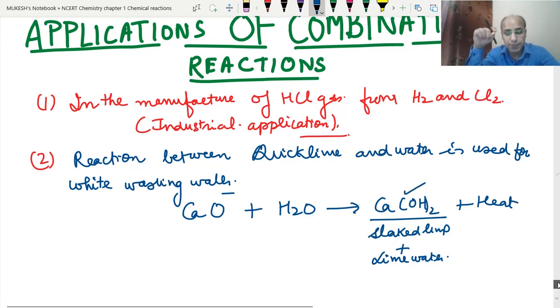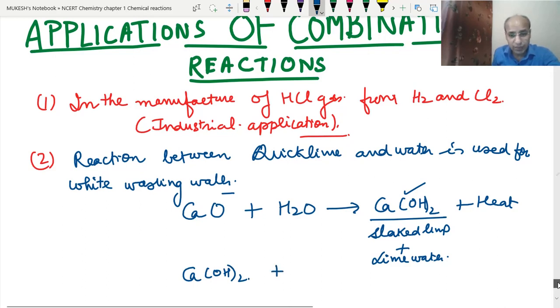So what happens in this case? We mix the quicklime with plenty of water, and when this mixture is cooled, then we mix it thoroughly so that slaked lime and lime water are mixed thoroughly. Then we can mix different colors into it, whatever color we want, and it is painted on the wall basically. And when we paint this on the wall, what happens? The calcium hydroxide, meaning the slaked lime and lime water, is there on the wall.